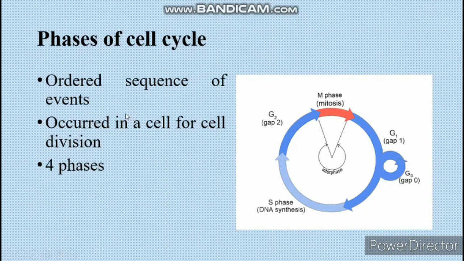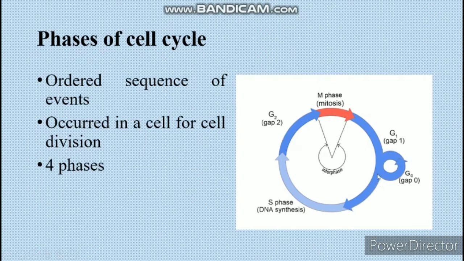As we know, the cell cycle can be stated as an ordered sequence of events in which cells are in preparation for division. Moreover, in all these phases, the cell increases its size, copies its DNA and finally divides. However, there are two basic main stages, which are called interphase and mitotic phase.